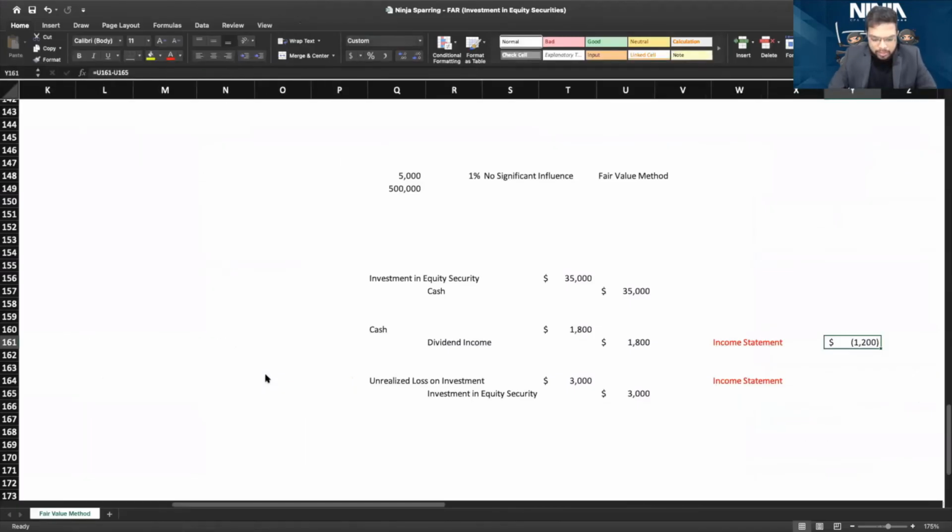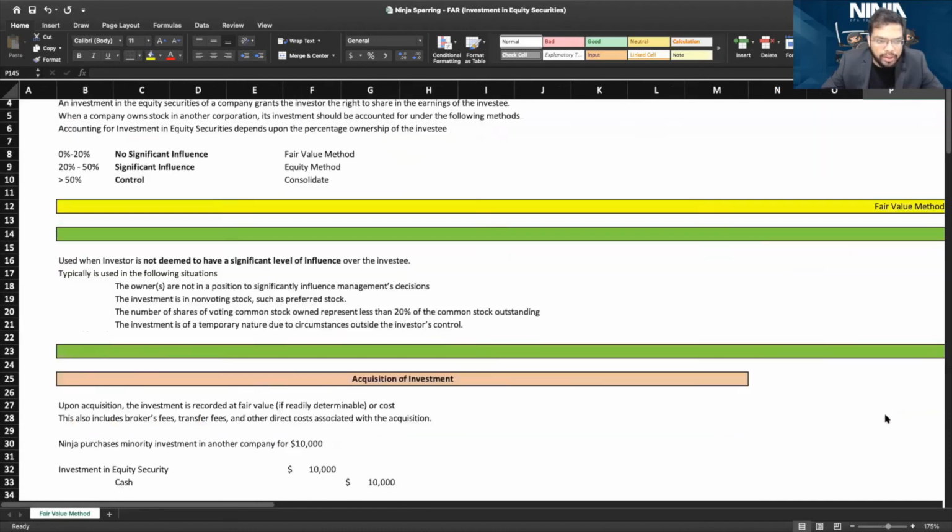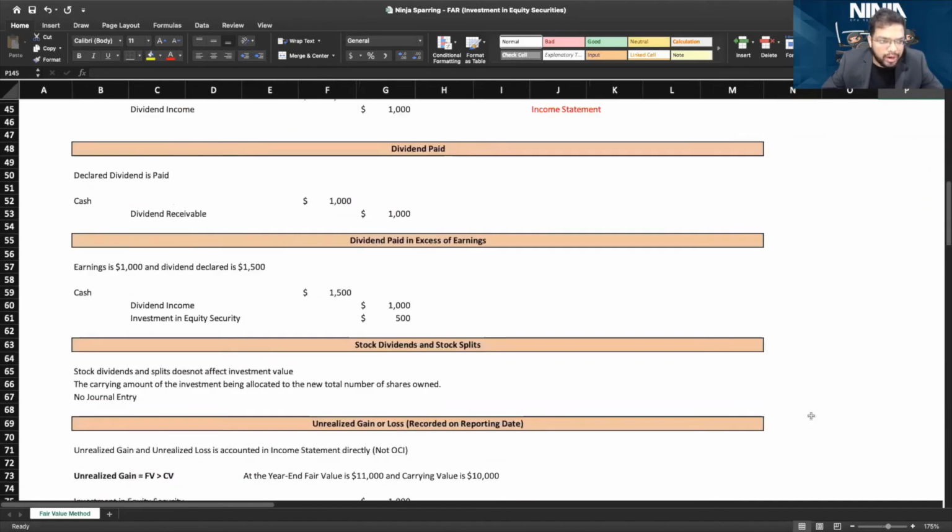Are we clear with this? That's all about the fair value method. That's everything we need to know about the fair value method.